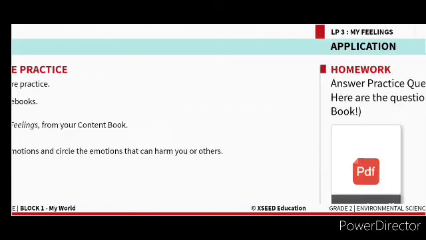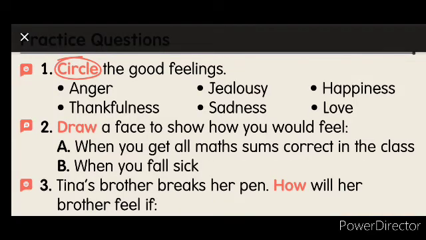Now we'll move on to our practice question. As I told you, to learn better we need to practice better. That's why these practice questions are given in your content book. Let us see how to do that. Circle the good feelings. See there: anger, jealousy, happiness, thankfulness, sadness and love. Which all are good feelings here, children? Think and circle it. Happiness you will be circling, I know that. Thankfulness you will be circling. Love you will be circling. And I know that anger, jealousy and sadness are not good feelings.